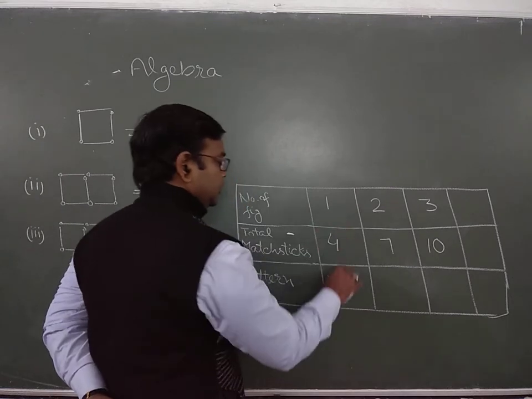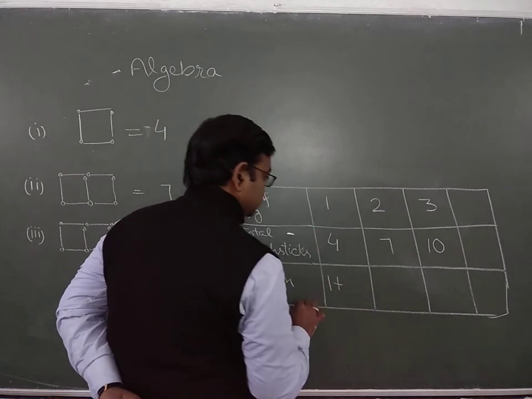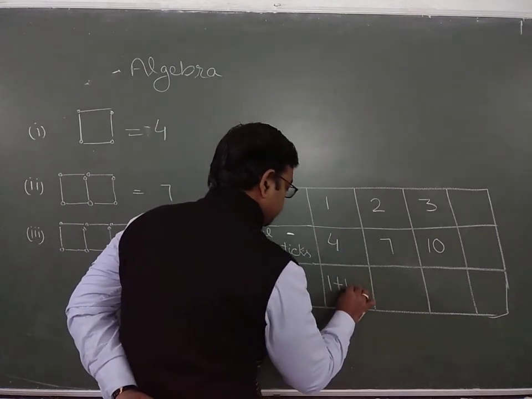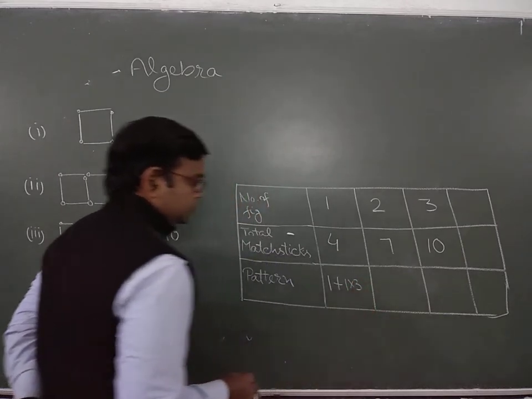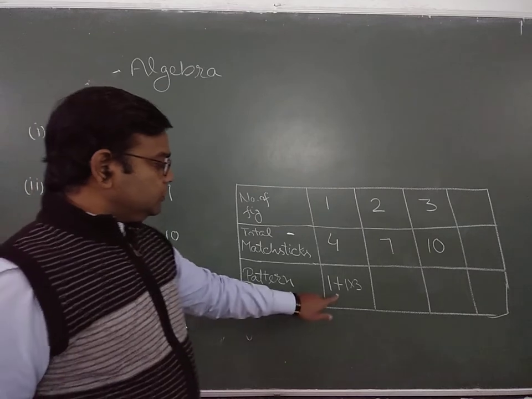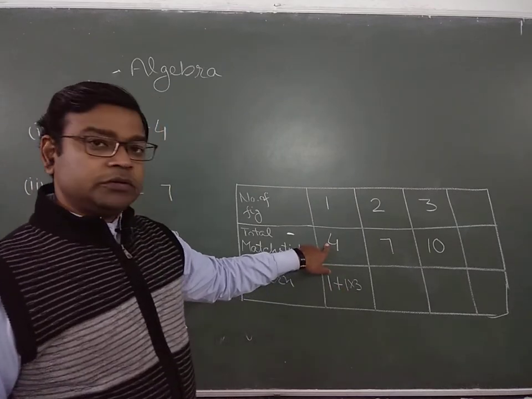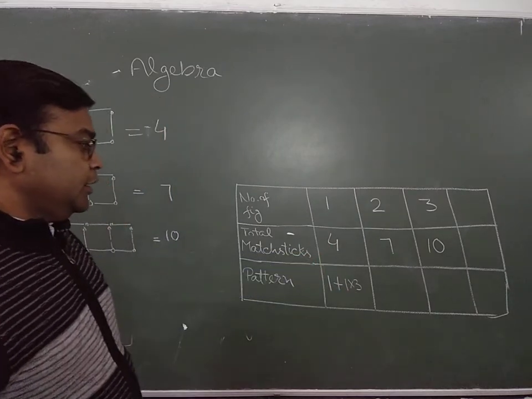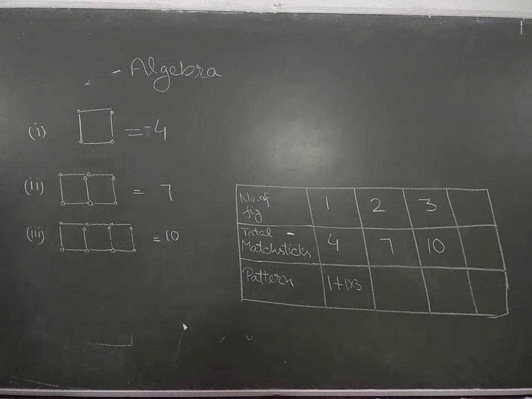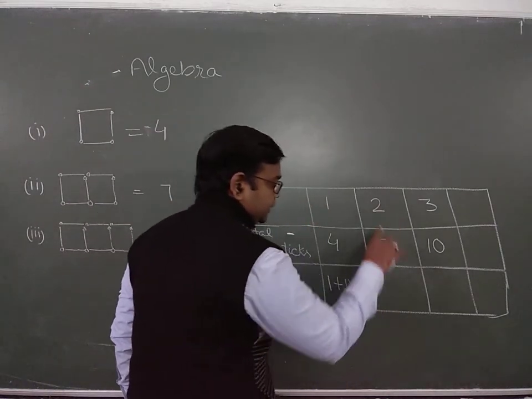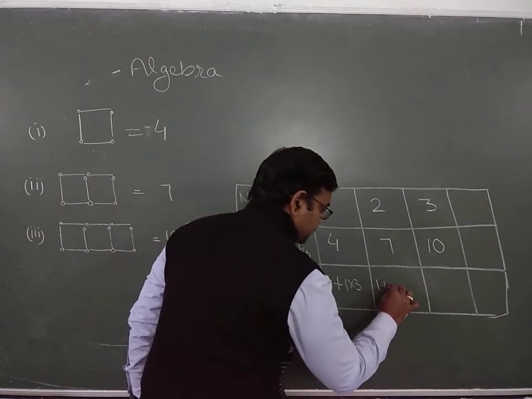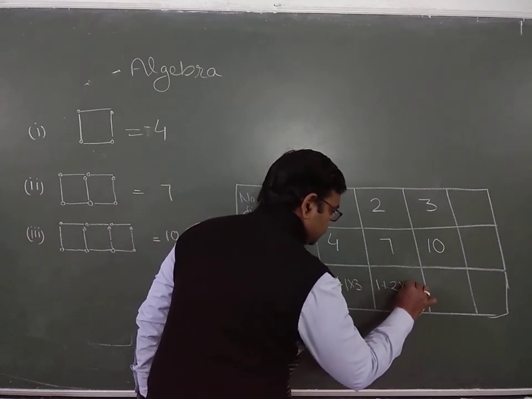1 plus 1 into 3. So 1 plus 3, it's a 4. Then again, here we have number. Again, for the second case, 1 plus 2 into 3.